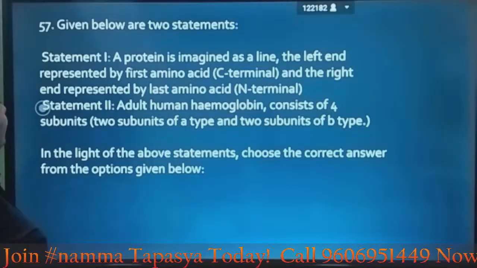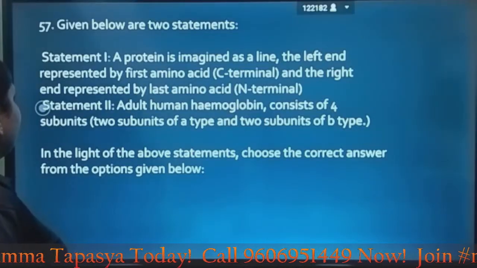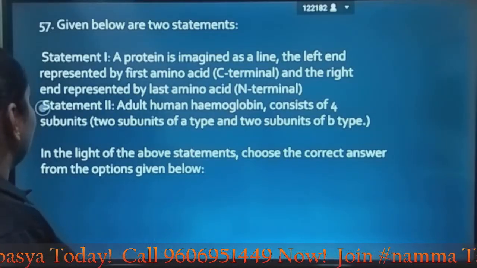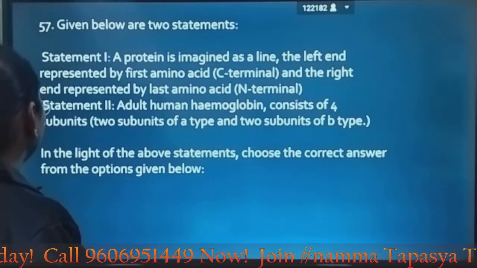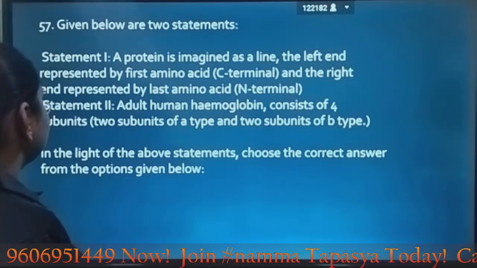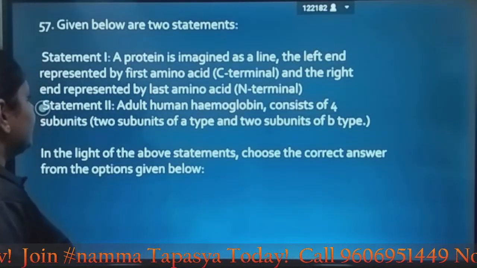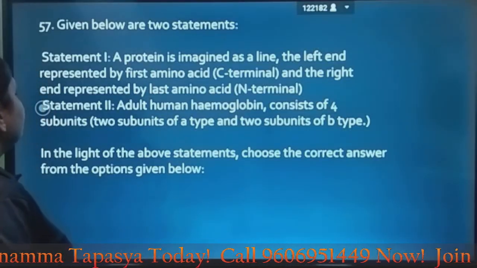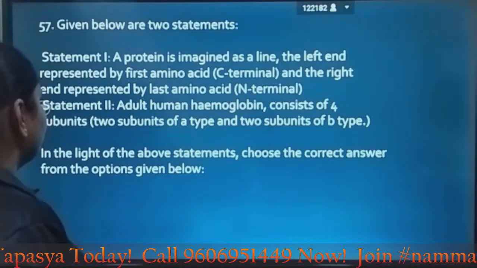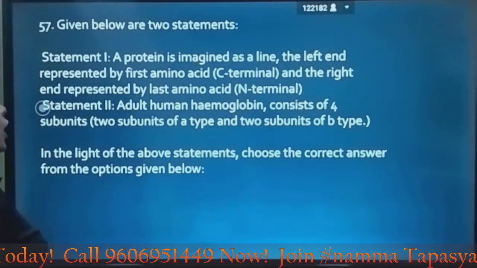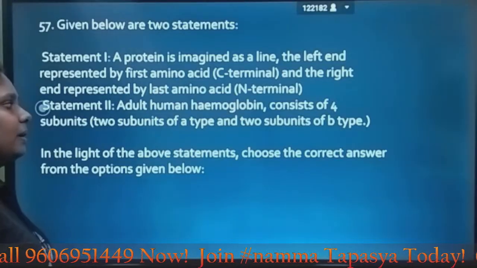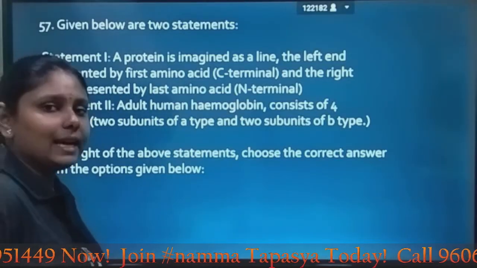Next question. Given below are two statements A and B. Statement 1, a protein is imagined as a line, the left end represented by the first amino acid, the C terminal, and the right end represented by the last amino acid, the N terminal. Statement 2, adult human hemoglobin consists of 4 subunits, 2 subunits of alpha type and 2 subunits of beta type.